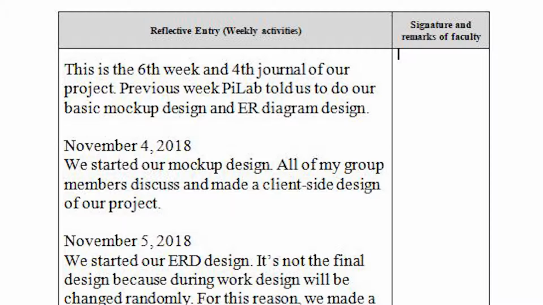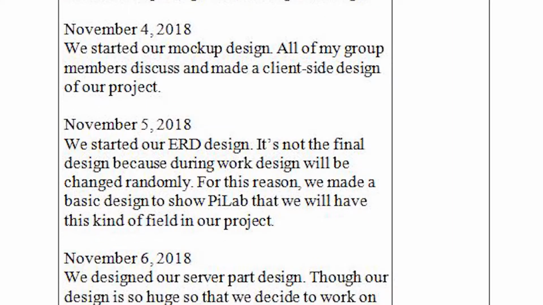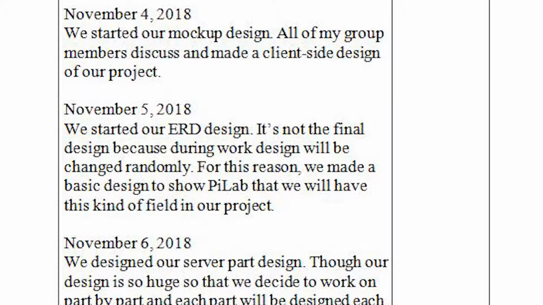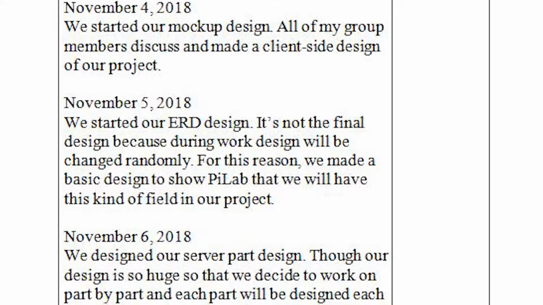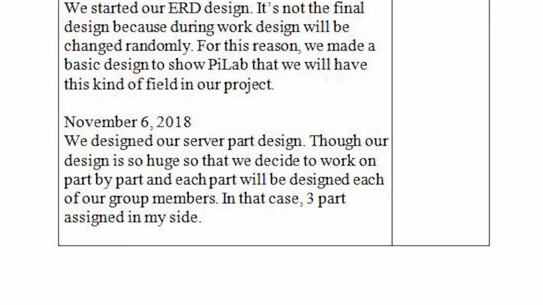Previous week, PyLab told us to do our basic mockup design and ER diagram design. On November 4, we started our mockup design. All of my group members discussed and made a client-side design of our project. On November 5, we started our ER diagram. It's not the final design because during work the design will be changed randomly. For this reason, we made a basic design to show PyLab that we will have this kind of field in our project. On November 6, we designed our server part design.